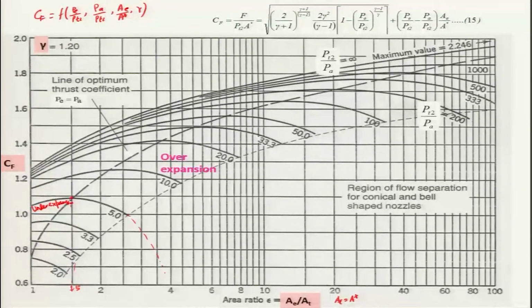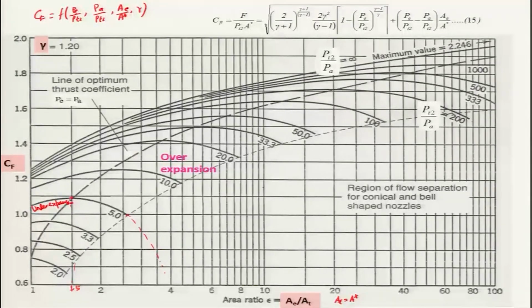But however, if you go a little beyond a certain limit, like here at that point, then the flow will be separated in the conical nozzle, even in the bell shaped nozzle, and as a result you cannot operate beyond that, because the losses will be very high and the thrust coefficient may decrease drastically.